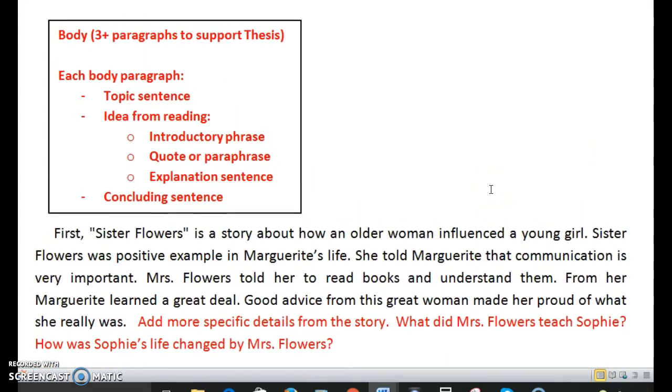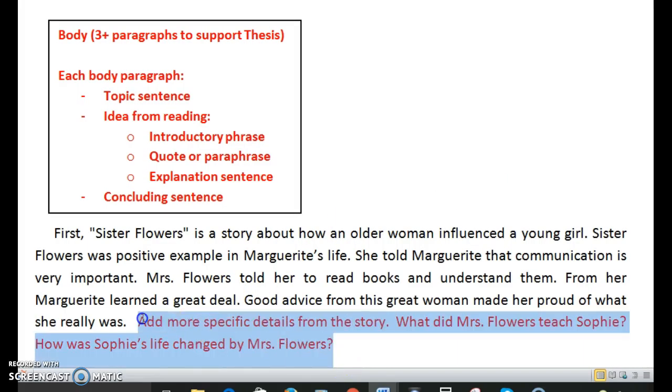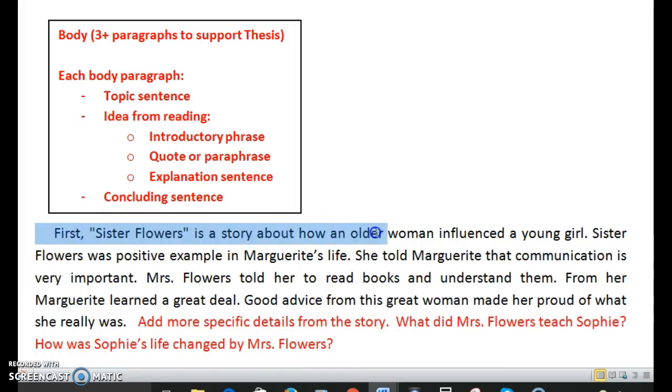The first body paragraph is short, and that's why I added some suggestions at the bottom here. But let's start with the first sentence. Good topic sentence. Sister Flowers is a story about how an older woman influenced a young girl. Okay? So far, so good.